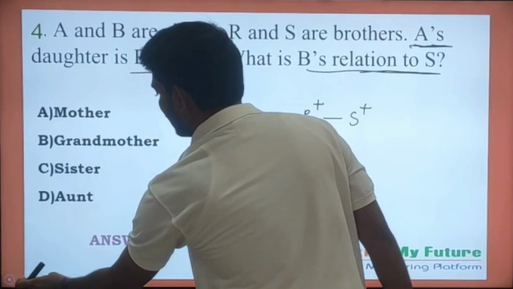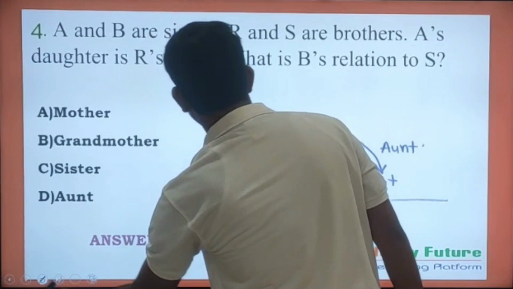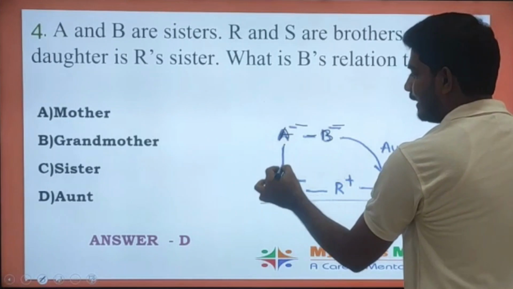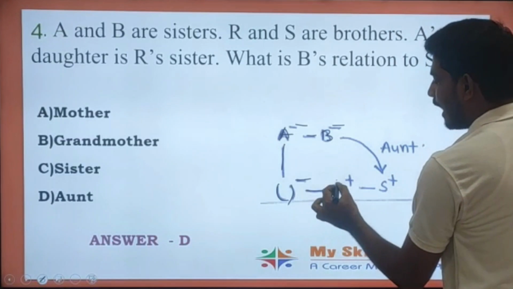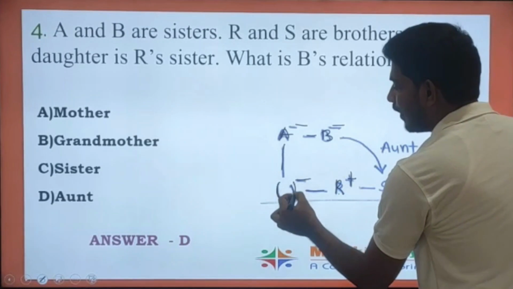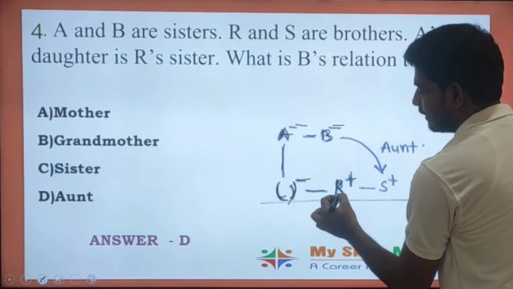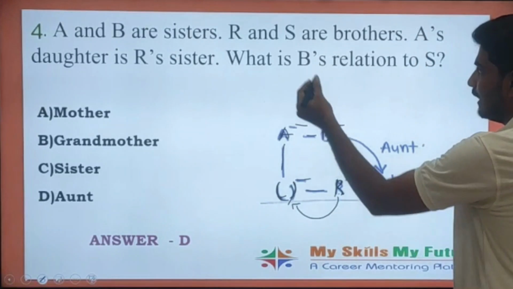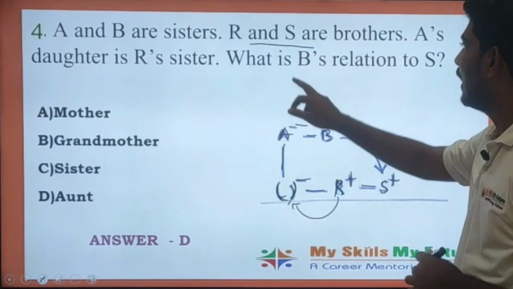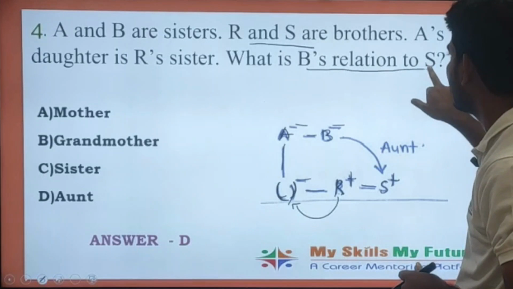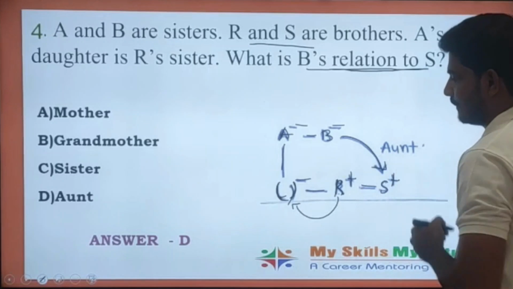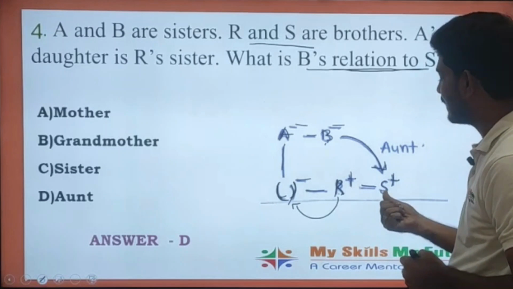So let us see the arrangement here. A and B are sisters, and A's daughter is R's sister. So the daughter of A is R's sister. And in the question he gave that R and S both are brothers. And what is the question asking? What is B's relation to S? So here B was at this generation and S was at this position.